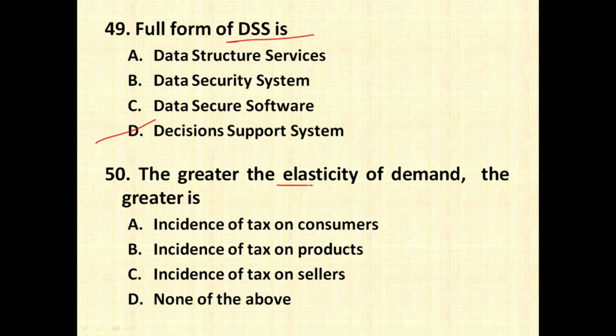The greater the elasticity of demand, the greater is incidence of tax on consumers, incidence of tax on products, incidence of tax on sellers, none of the above. So the right option should be option D, that is none of the above, because greater the elasticity of demand, the greater incidence of tax is on producers, but none of the options shows producers. So this is all about the 2016 MCOM PGET paper.